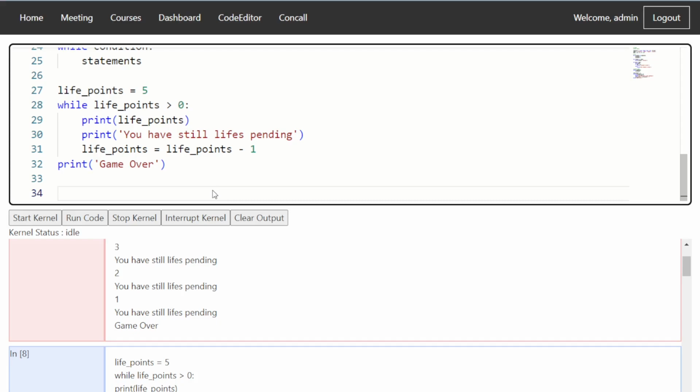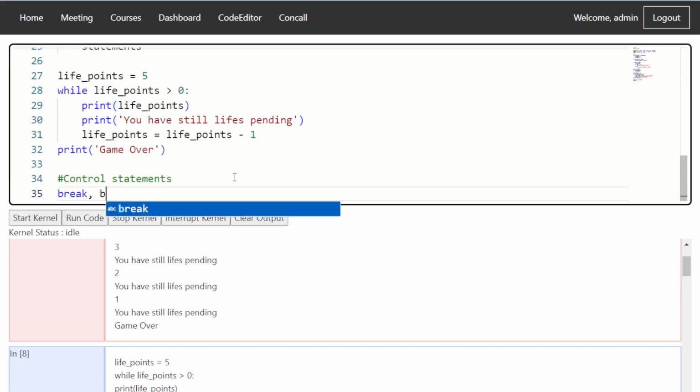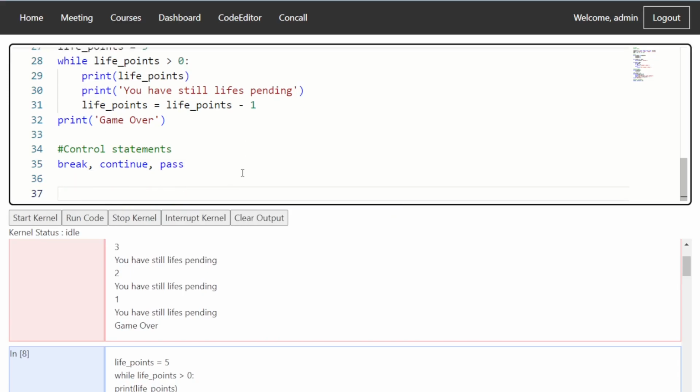In those situations, we have certain additional features. So control statements: we have break, continue, and pass. Break is usually used to stop the loop abruptly if a certain condition happens.